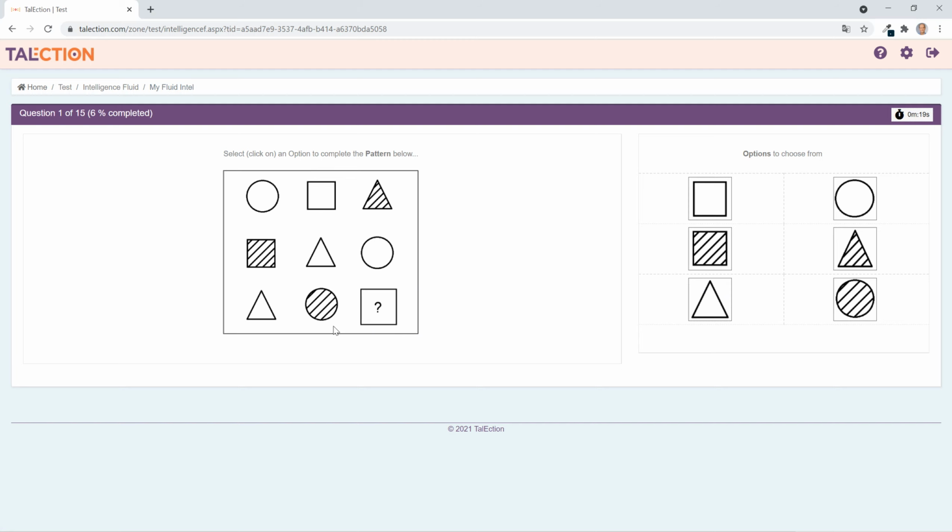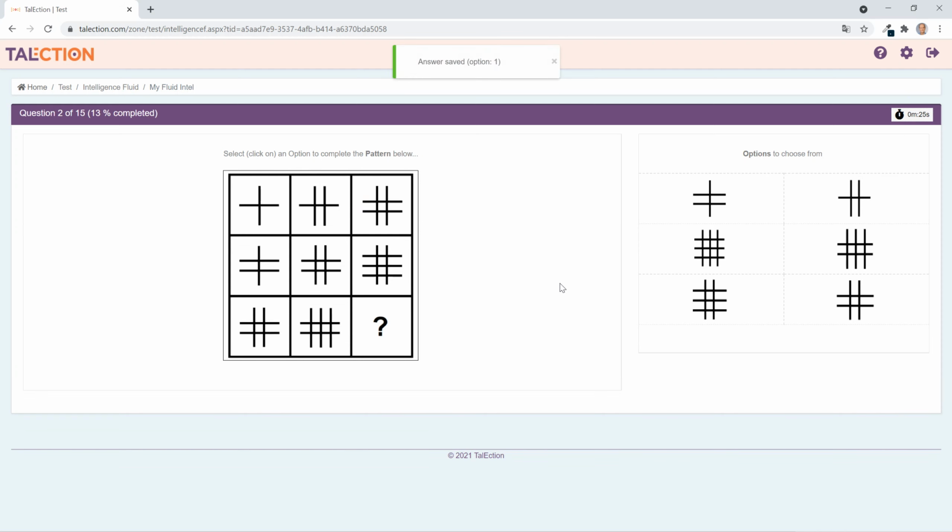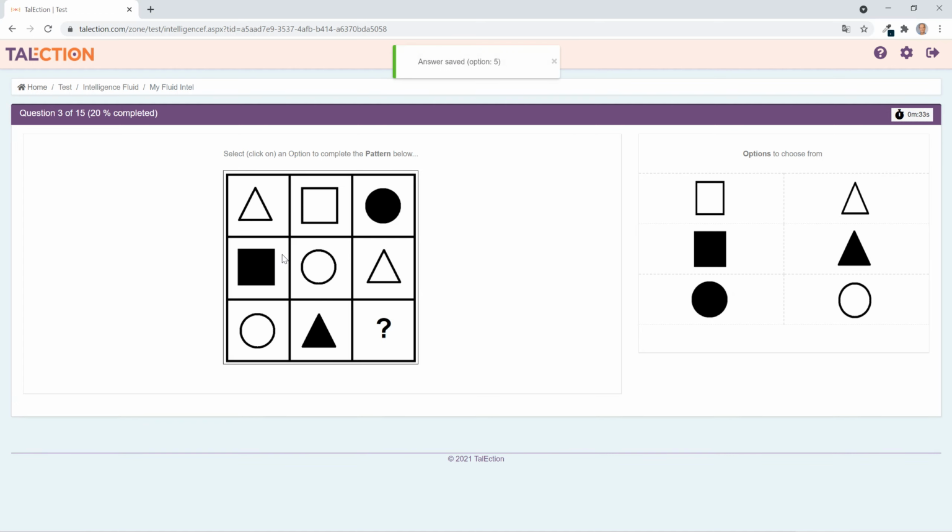So you just press, let's see here, should probably be this. Having pressed the option that you think is right, you are taken to the next question. And they just continue like that. It's 15 questions altogether, and when complete the results are displayed and you are asked to either go to the home page or to the next activity.